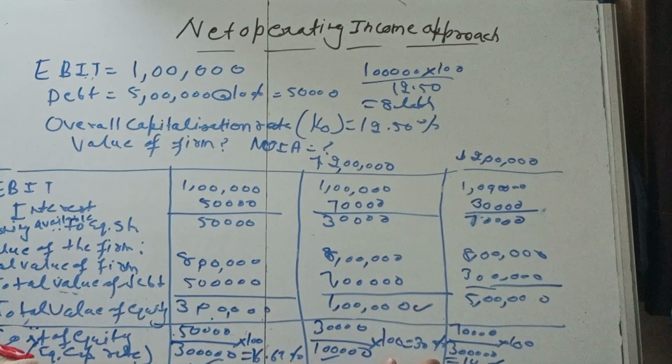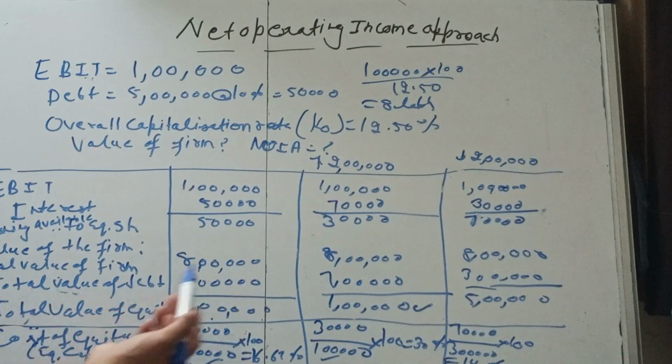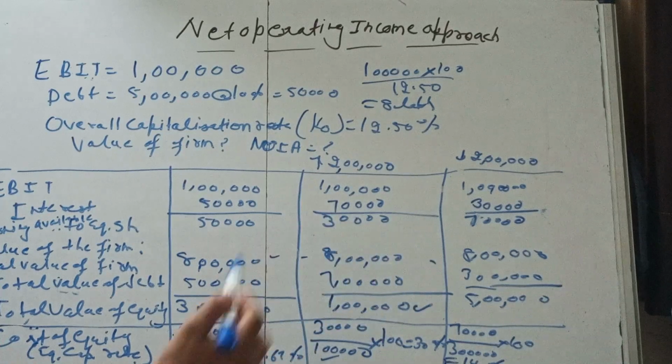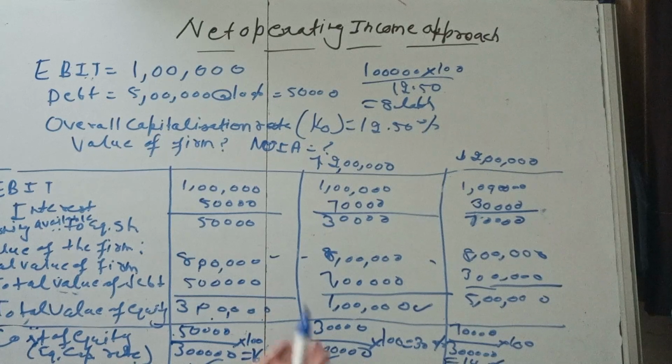30% to 14%. So it means that the capital structure is not related to the value of the firm, and if we increase or decrease the component of the capital structure, it does not affect the value of the company. Okay, because here the total value of the firm is fixed, meaning the total value of the capital structure is fixed, that is 8 lakh. If we change the proportion of that, it automatically changes the expectation, the sentiment, of the equity shareholder.